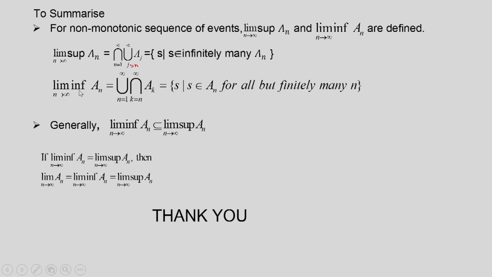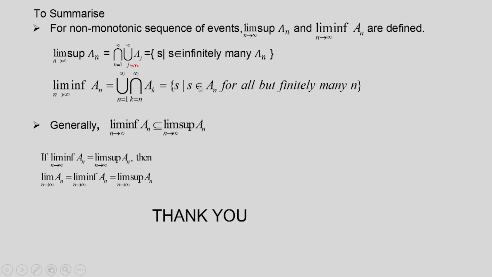Similarly, we define lim inf of An, that is the union from n equal to 1 to infinity of the intersection, k going from n to infinity, of Ak. So, if we interpret this event, it means that S belongs to An for all but finitely many n, since it belongs to Ak, k equal to n to infinity.